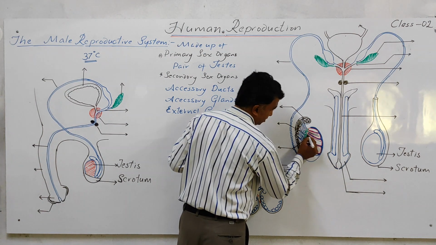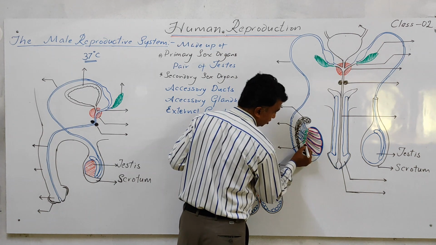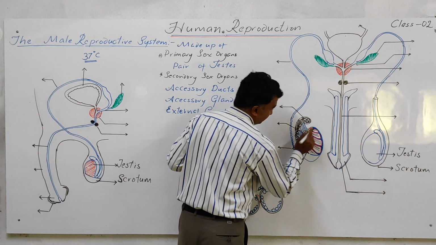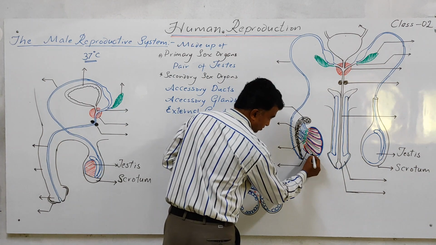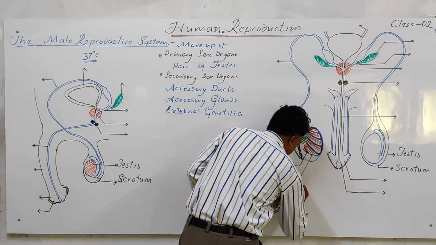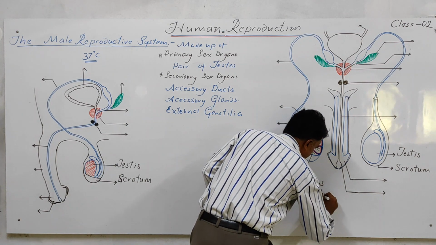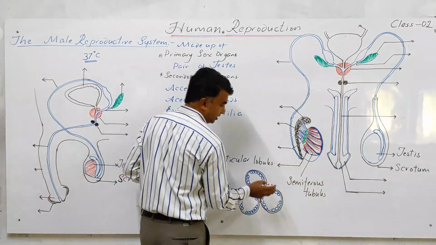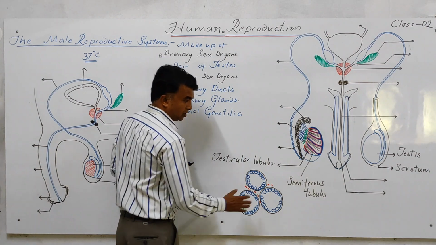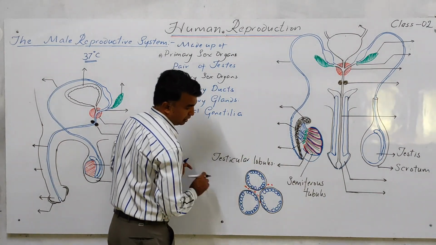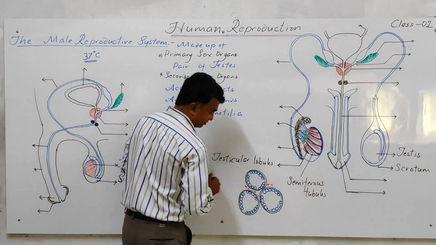If you observe this, I am drawing 3 seminiferous tubules. In each testicular lobule, 1 to 3 seminiferous tubules are there. This black color is nothing but the seminiferous tubule. Diagrammatically, these 3 are the seminiferous tubules, and each seminiferous tubule is lined by some special cells. This is the germinal epithelium.